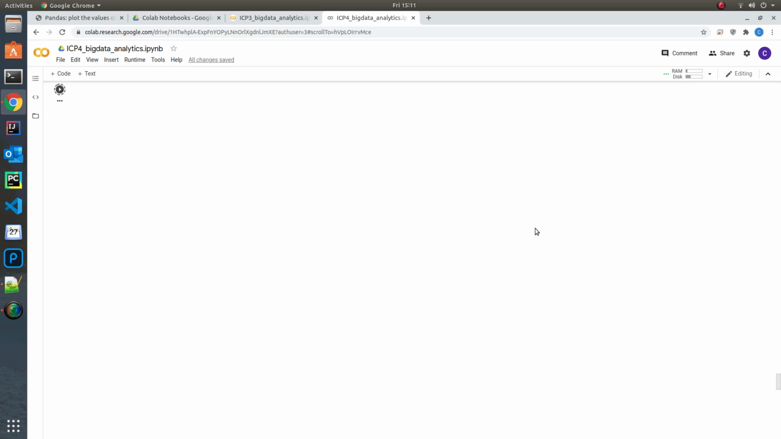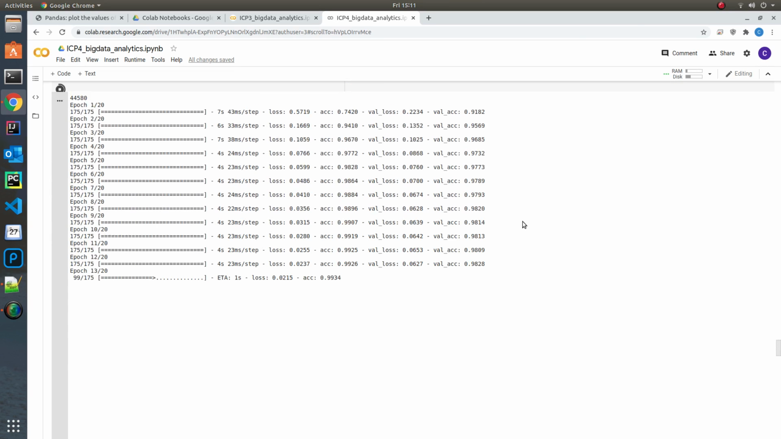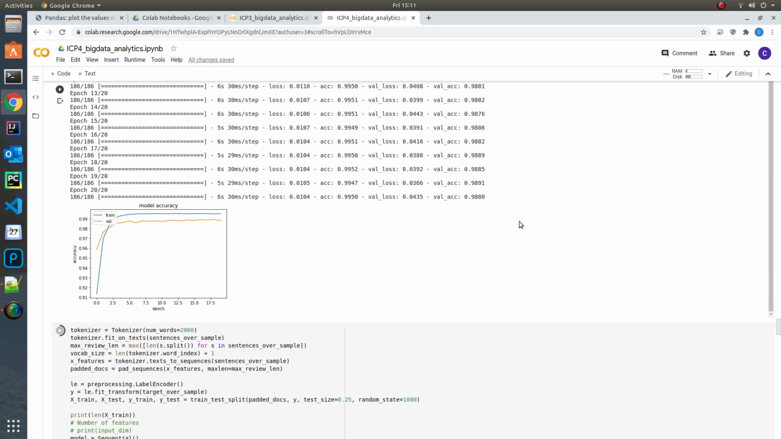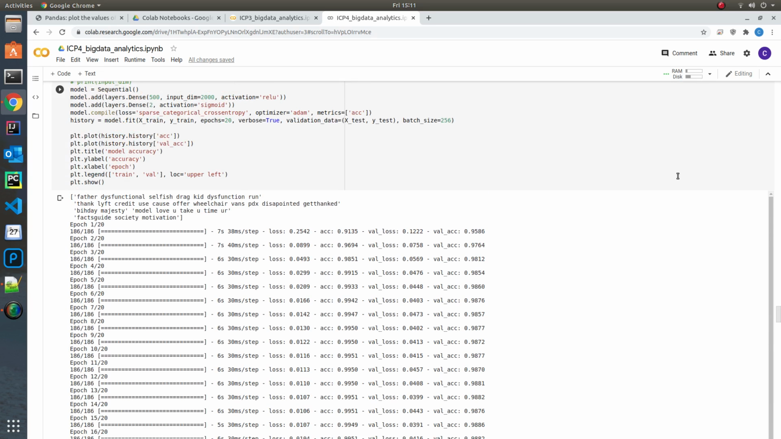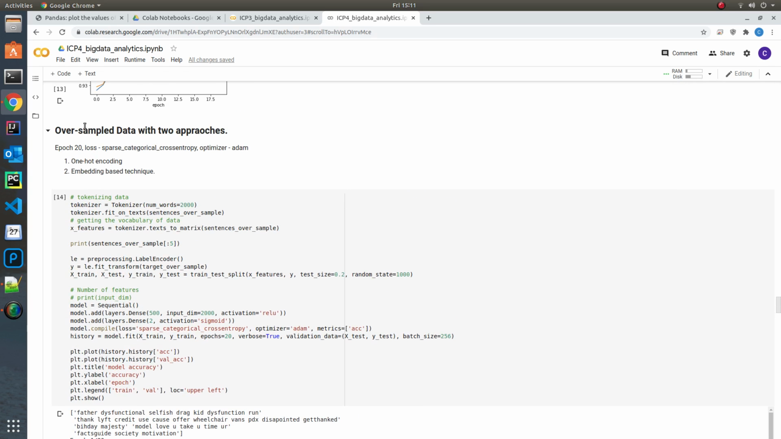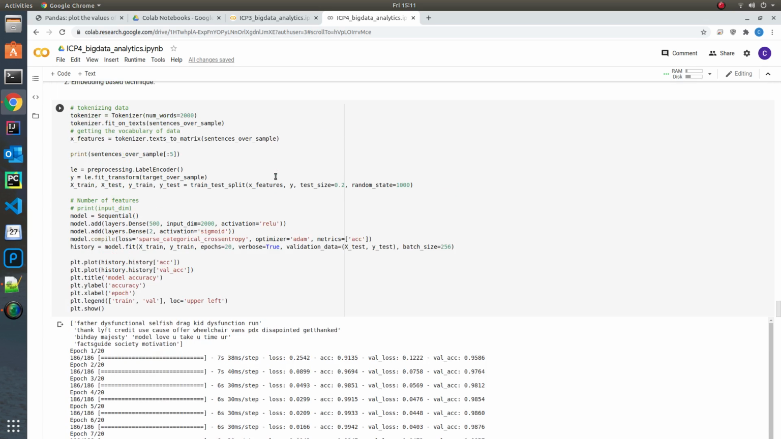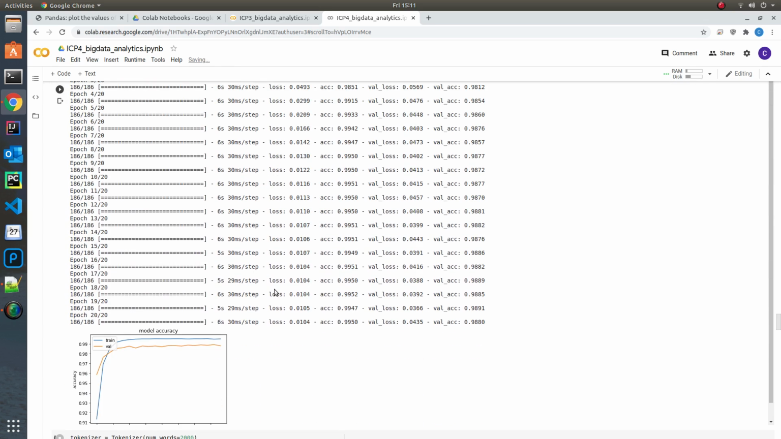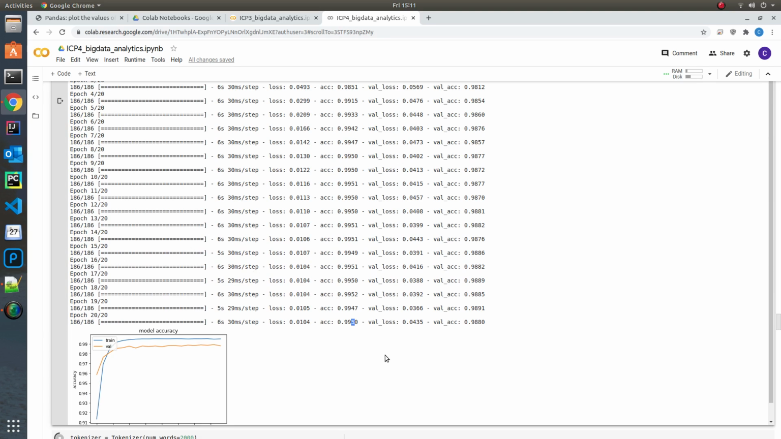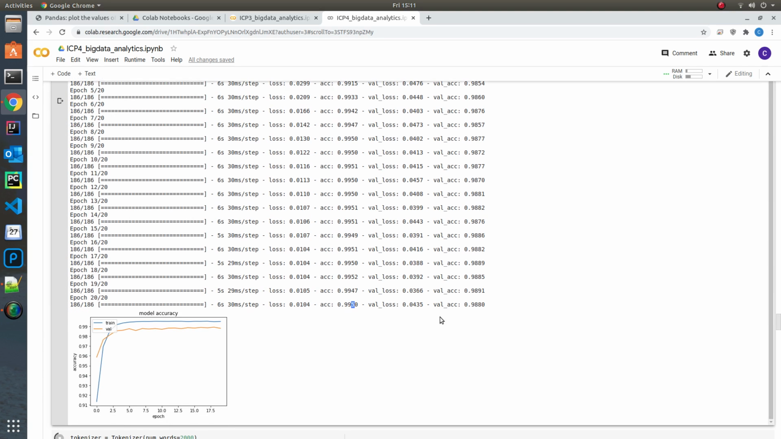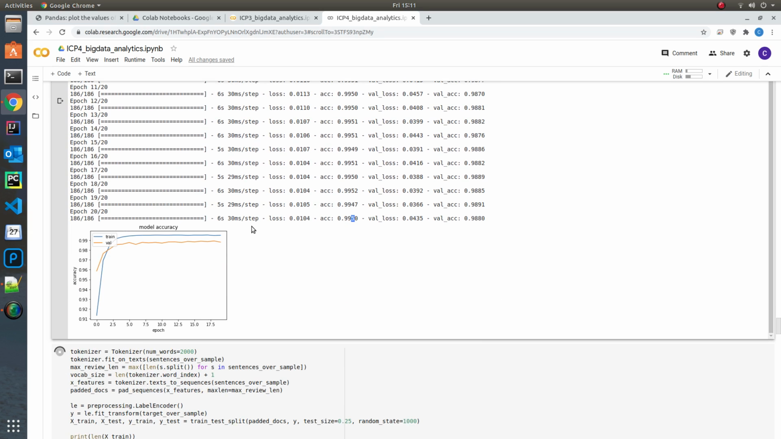Now, going back to the graphs that have been generated, talking of the oversampled approach with one hot encoding, as you can see, the training accuracy is very high at 99.50, and the validation accuracy is equally high, 98.80, which is better than the training that I received last time.